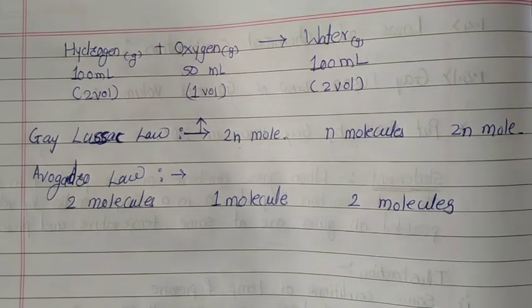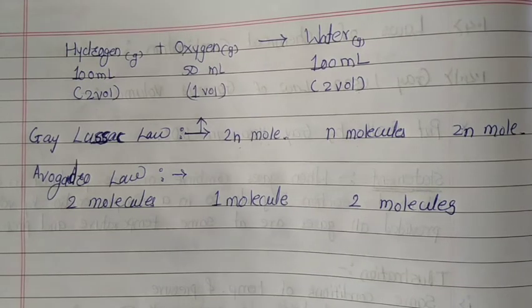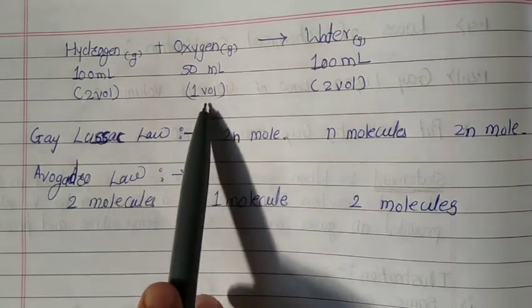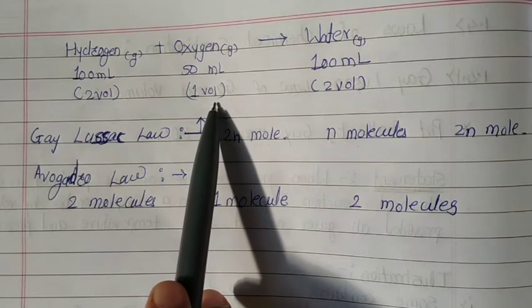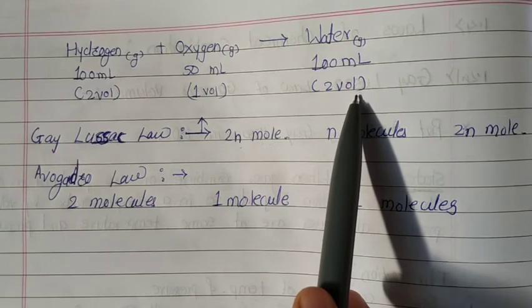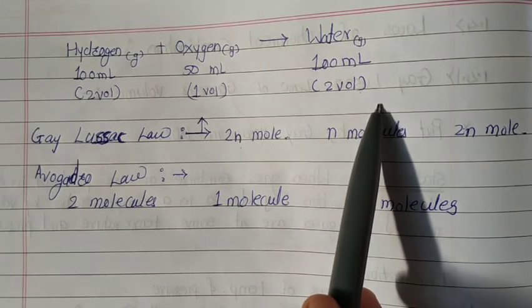We see that 2 volumes of hydrogen combine with 1 volume of oxygen to give 2 volumes of water vapors without leaving any unreacted oxygen.